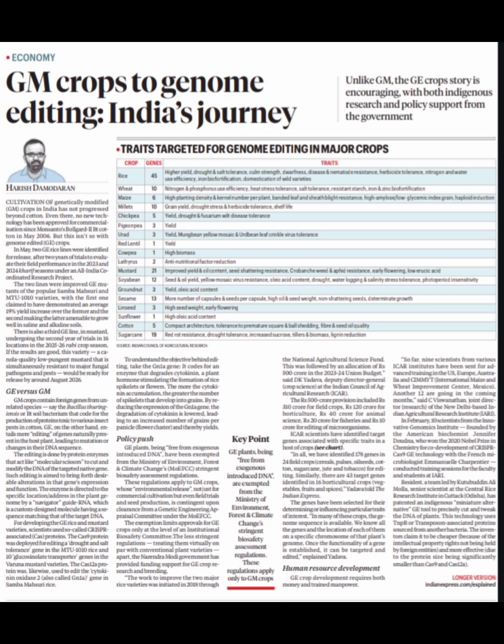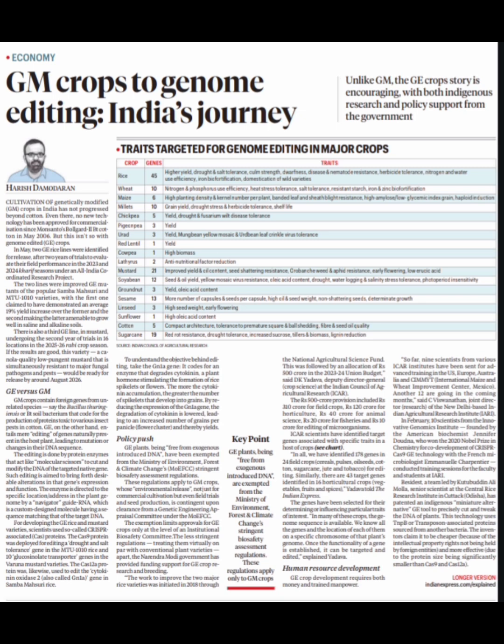So if we see some examples of genome edited crops, for example rice and mustard, scientists used CRISPR associated Cas9 protein. Number one, Cas9 protein was deployed in editing drought and salt tolerance gene in MTU 1010 rice. Number two, it was deployed in editing the glucosinolate transporter gene in Varuna mustard. Number three, Cas9 protein was deployed in editing cytokinin oxidase 2, the GN1A gene, in Samba Mahsuri rice. So in the GN1A gene, it codes for an enzyme that degrades cytokinin.